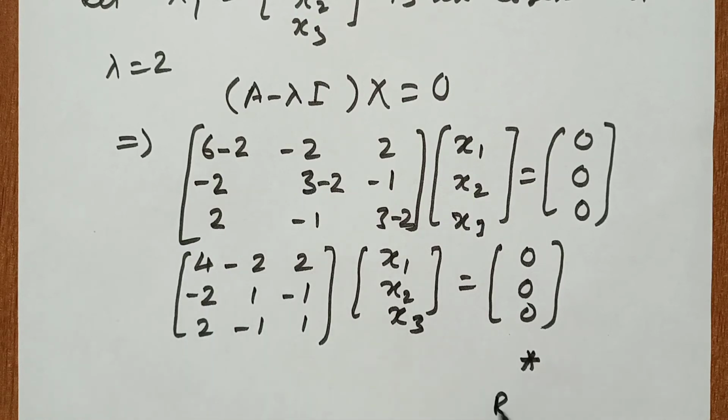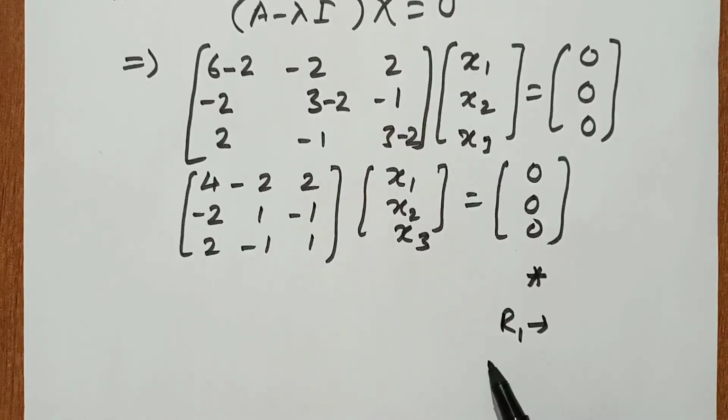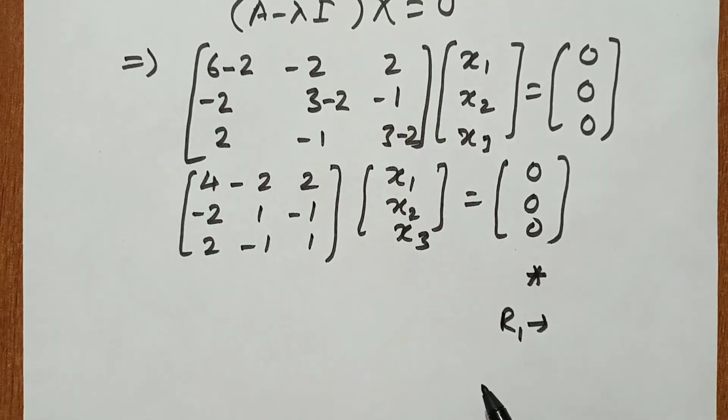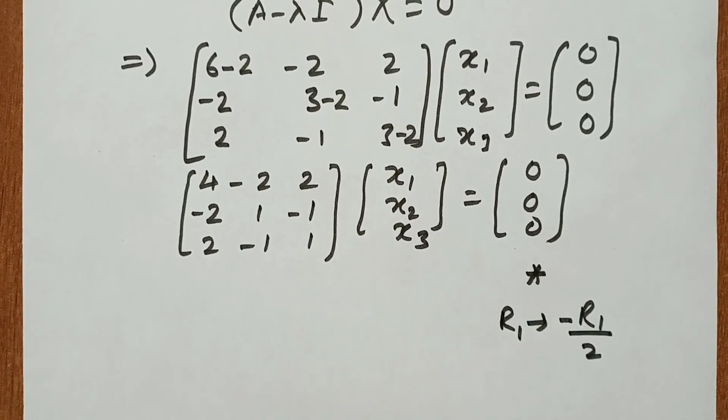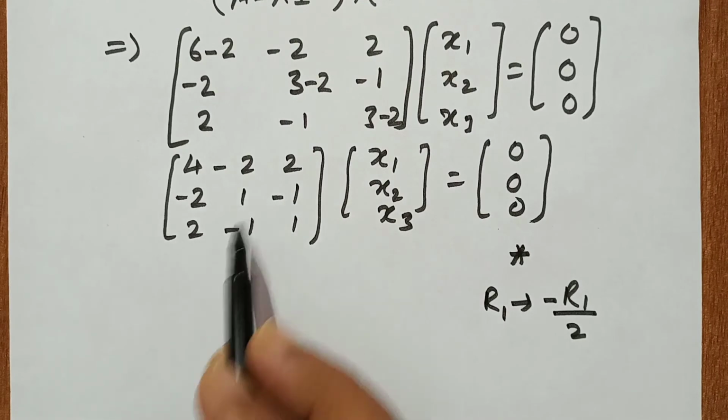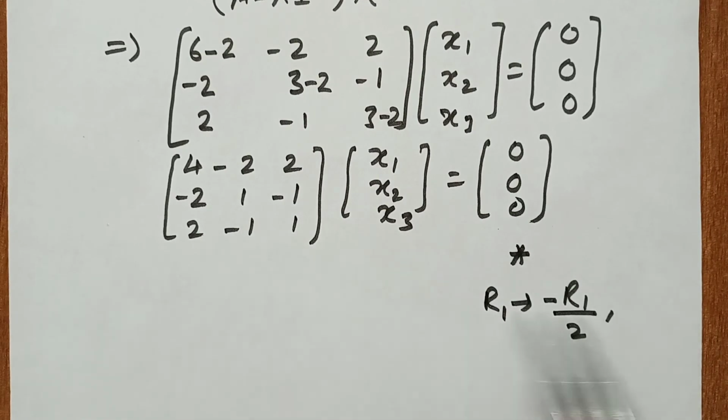So R1 tends to R1 by 2 with negative sign, and R3 tends to R3 multiplied by minus 1.